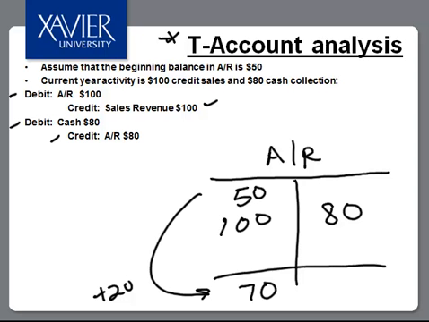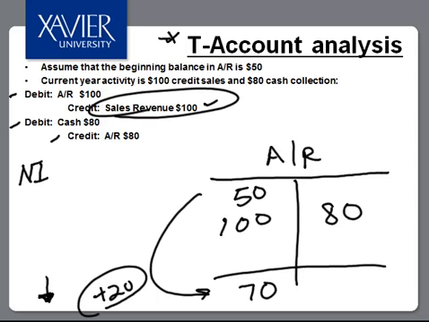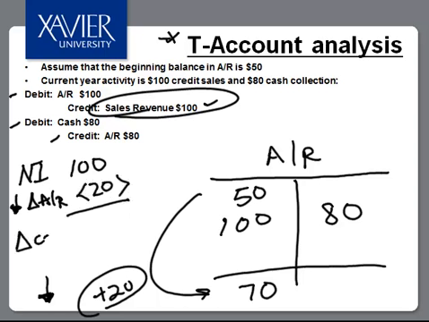The rule of thumb that we just discussed was, for an increase in a current asset account, we must record a reduction on the statement of cash flows. We would begin with net income, which in this simple example would be only our revenue of $100. We have no expenses. We would make an adjustment for this increase, so we would say less the change in accounts receivable. We would subtract out the 20, and that will reconcile and explain that our change in cash was only 80.